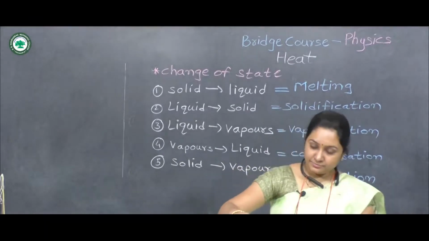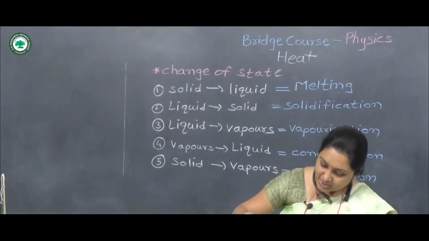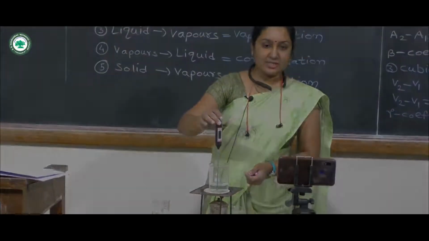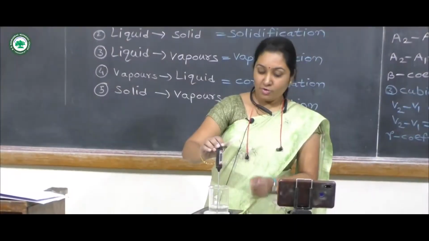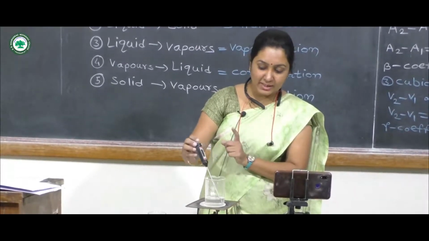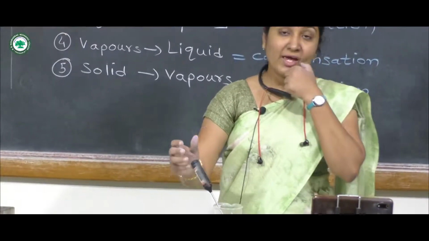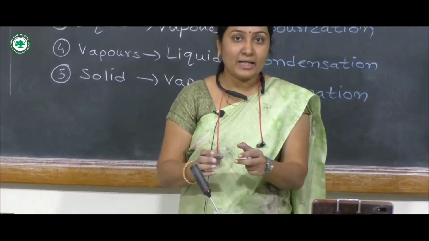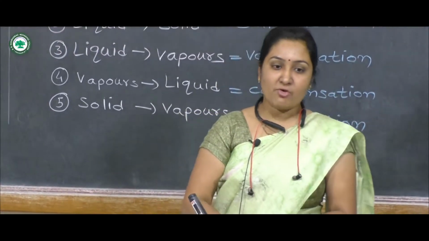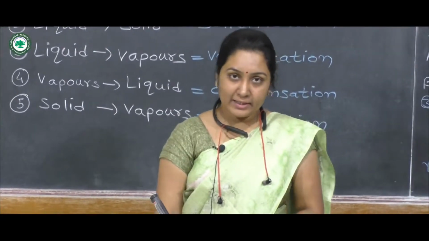Now here the temperature has become around 70 degrees Celsius. So when we are heating water, the temperature is increasing, but when ice was melting, the temperature remained constant. So this is the experiment for latent heat.